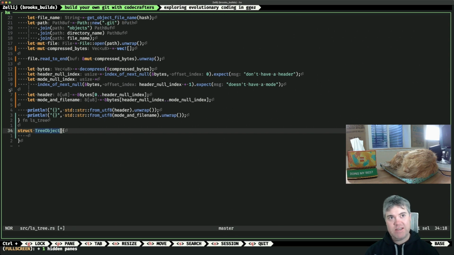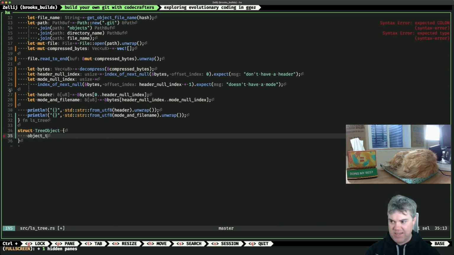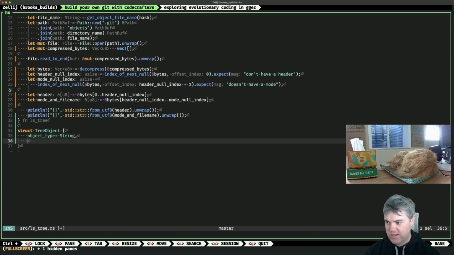And the object is going to be shared by multiple things, possibly. Object type. Let's just store these right now as strings. Let's not worry about it. So we have the string. We have the size. That's going to be a U something. It shouldn't be that large, but we'll go with U32.